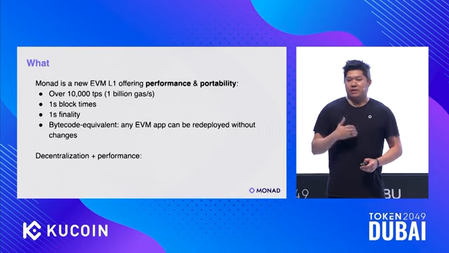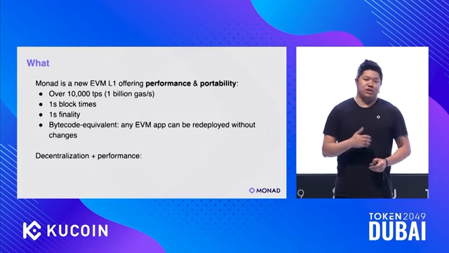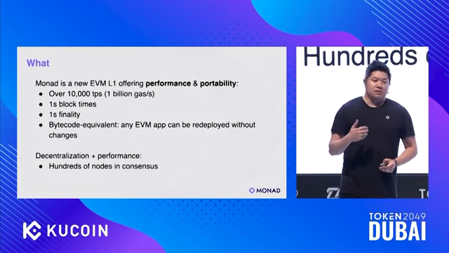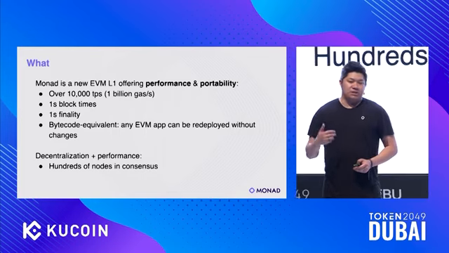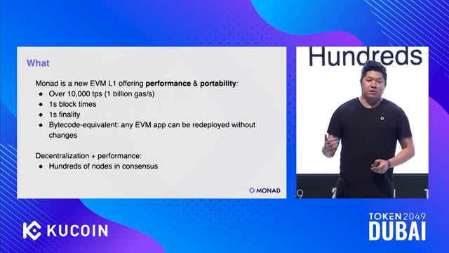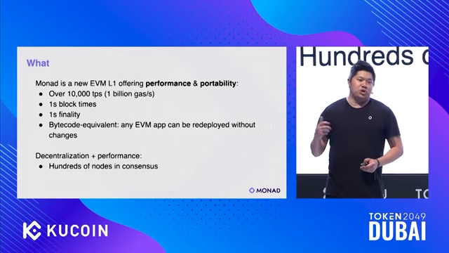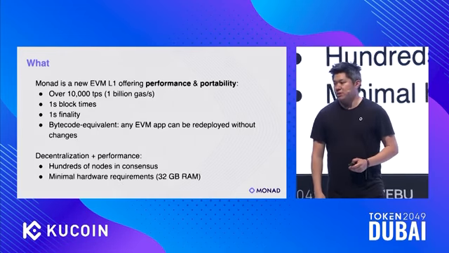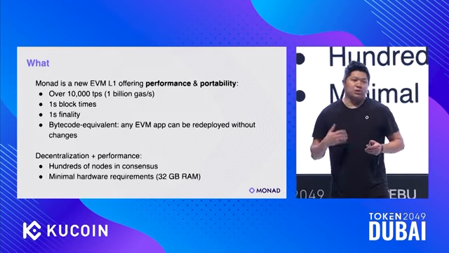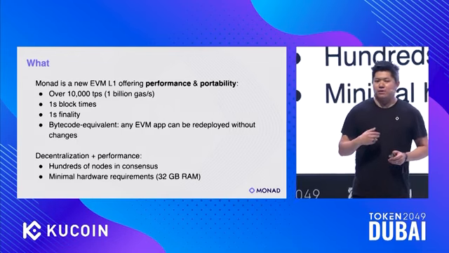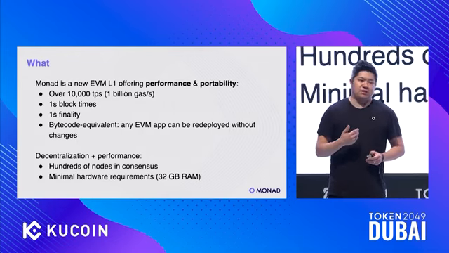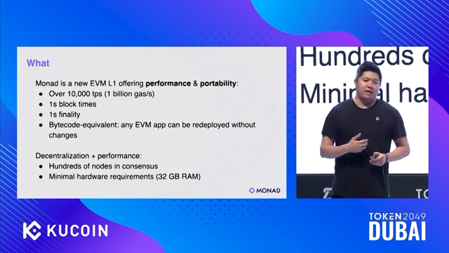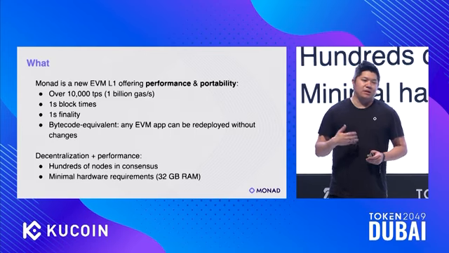Why is this important? This is important because we want both decentralization and performance. Monad has hundreds of nodes in consensus, so hundreds of nodes ultimately contributing to block production, and minimal hardware requirements, specifically 32 gigs of RAM. And it's important to have really low hardware requirements so that anyone can run a node and have access to the full state and be able to consult the exact state of the world at any given time.